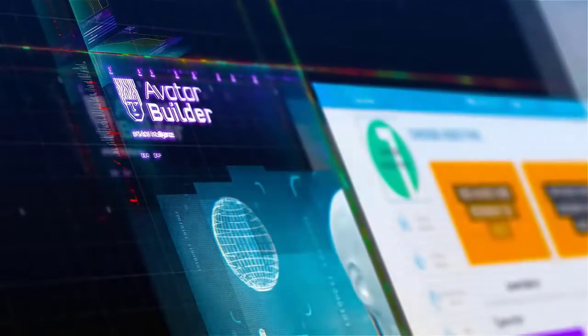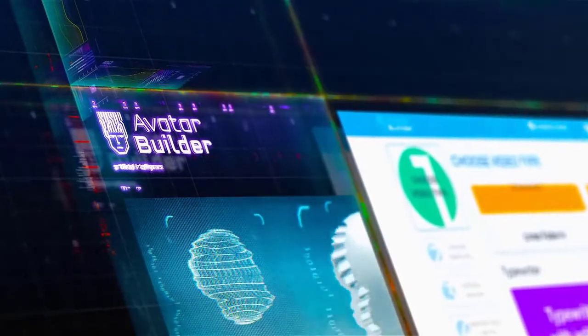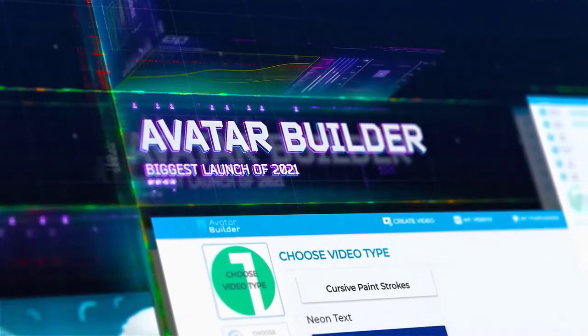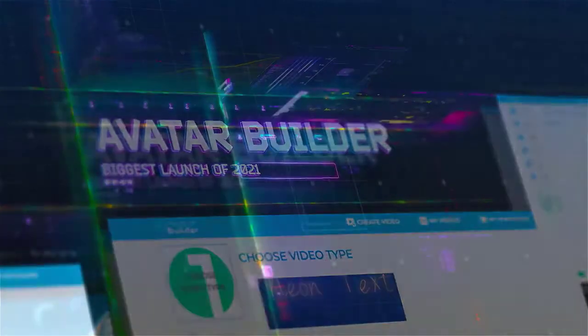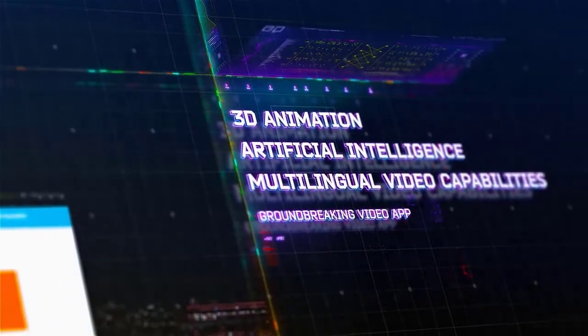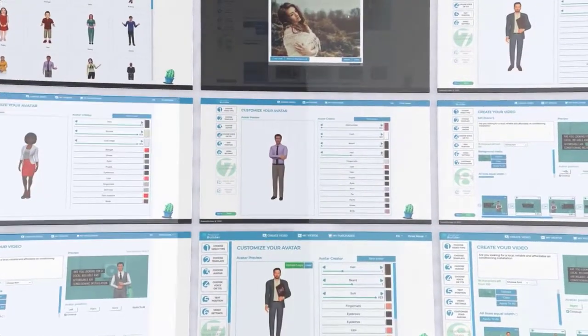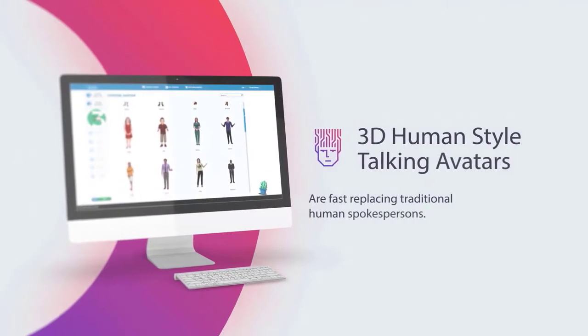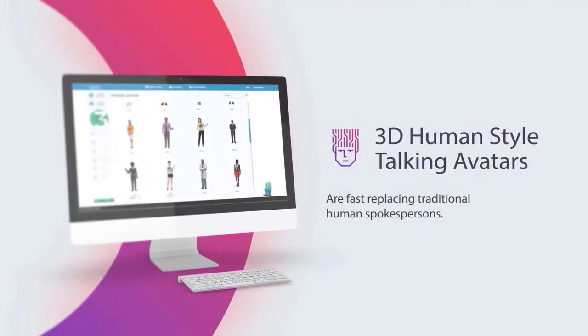Hi there, this is Paul Pona, and I'm super excited to introduce you to our best ever product to date, Avatar Builder, a project that we have been trying to crack since 2016. After 2 full years of development and over $250,000 spent on this technology, this right here is our best product to date.